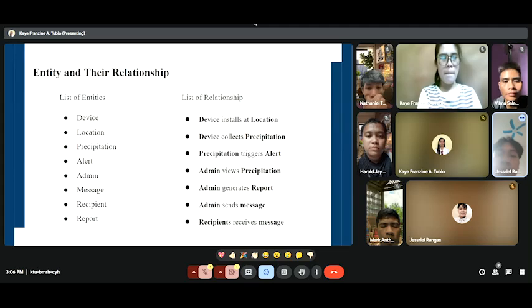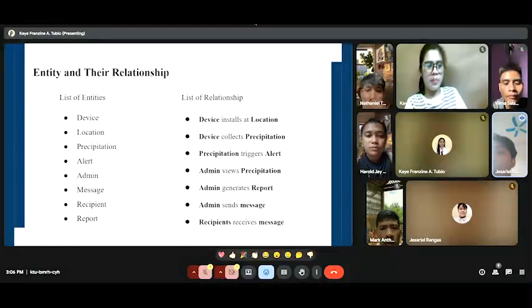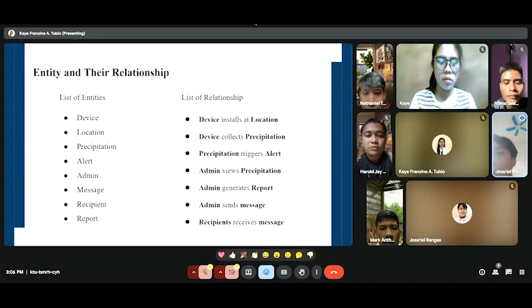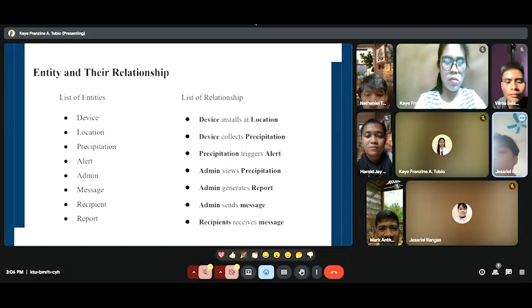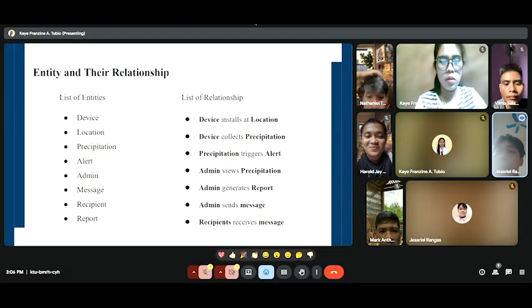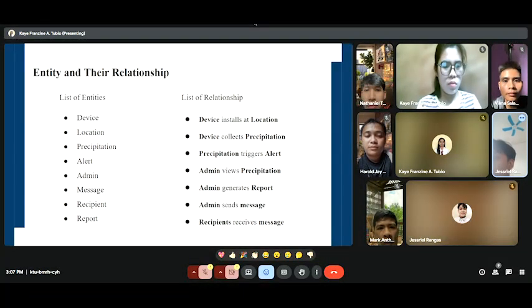And then our list of relationships is: device installs at location, device collects precipitation, precipitation triggers alert, admin views precipitation, admin generates reports, admin sends message, and recipient receives message. And then admin views precipitation, generates reports and sends message to the receivers. And next.